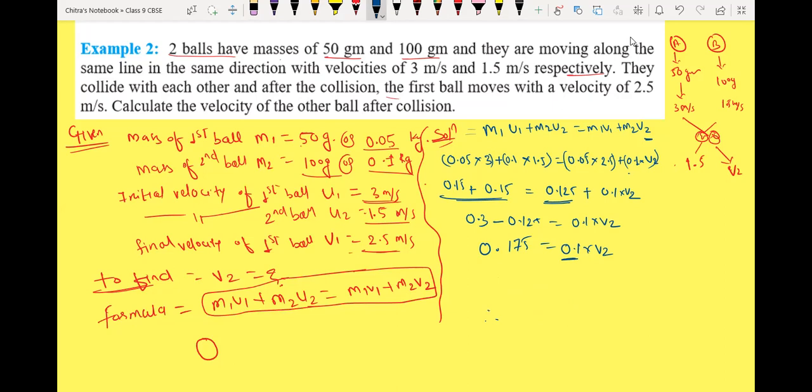Okay, suppose I'm going to transfer that. So we will get V2 equals 0.175 divided by 0.1. So 0.1 is nothing but here we have to multiply by 10. Same thing. So V2 will be 1.75, and it is a velocity, so it will be meter per second.